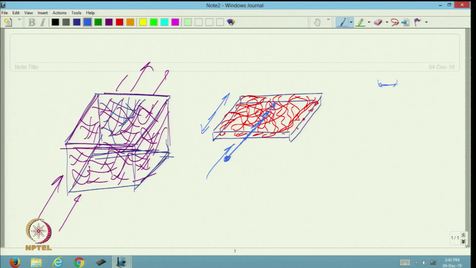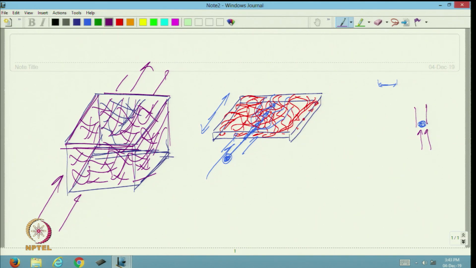Now, air will try to take its own path depending on the space available. Where there is an opening, air will try to take that path, but this particle, as it is relatively larger in size, will not follow the air path. So, suppose this is the particle and it is moving with air.